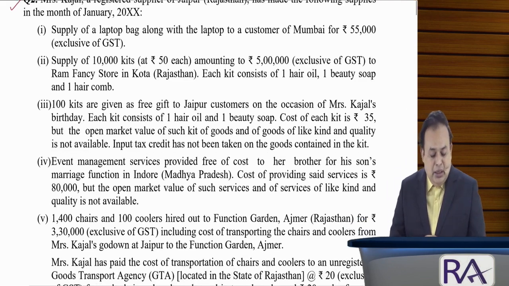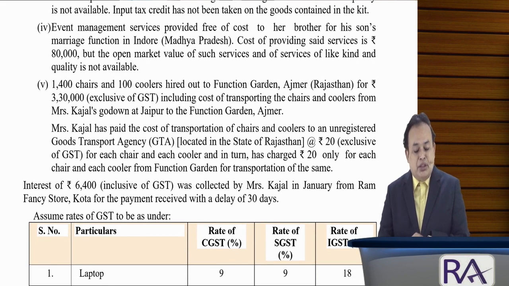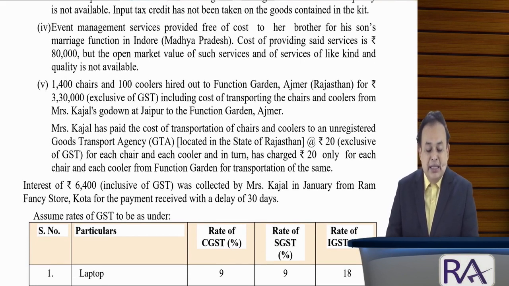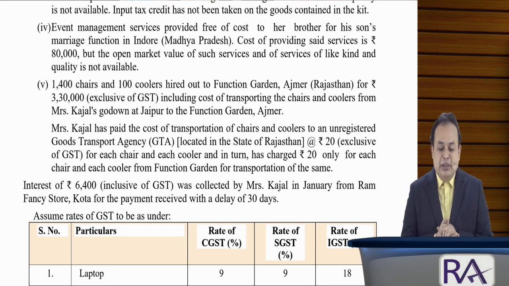4. Event management services provided free of cost to her brother for his son's marriage function in Indore, Madhya Pradesh.